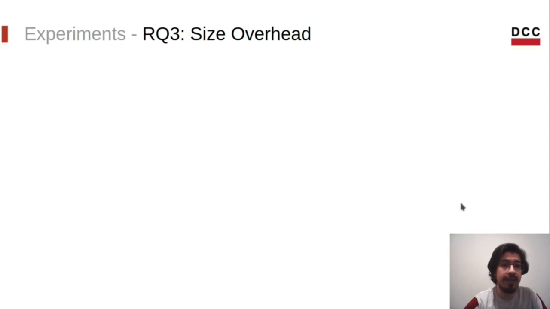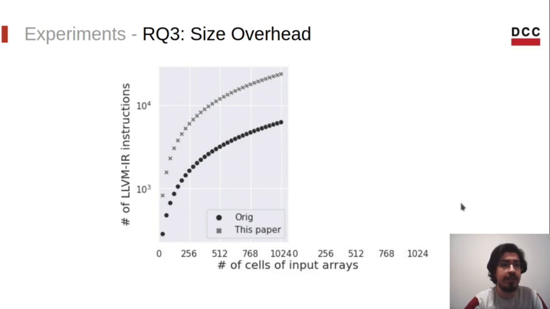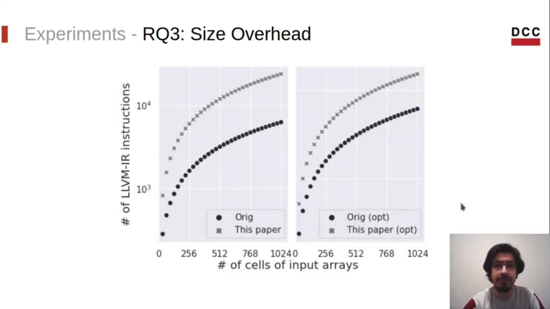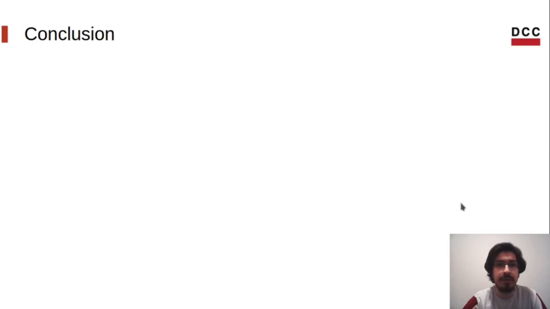So finally, let's see what happens in the case of OFDF. The chart in this case is in logarithmic scale. We can see that we do add lots of instructions, and this is somewhat expected, but there is room for optimization, because when comparing the original and repaired code after optimization applied by the O1 pipeline, the difference drops considerably. So that's basically the idea behind the technique described in the paper.